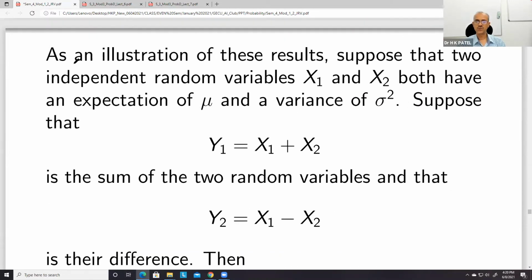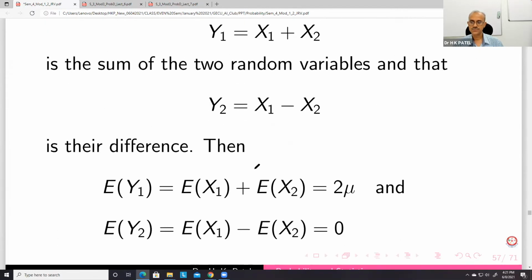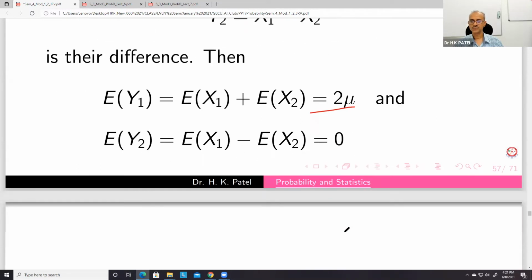Okay, so let us see what happens here. X1, X2 both have an expectation of mu and variance sigma squared. So both are having mean value mu and variance sigma squared. So what about y1 and y2? Very obvious: E of y1 will be 2 mu and E of y2 will be mu minus mu, which is equal to 0.